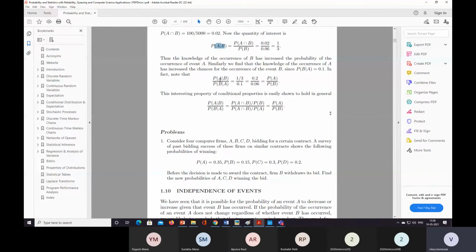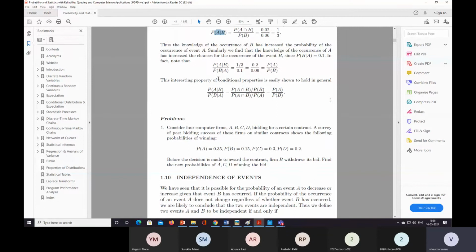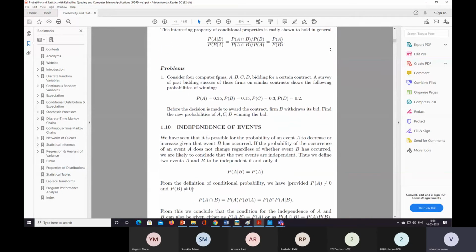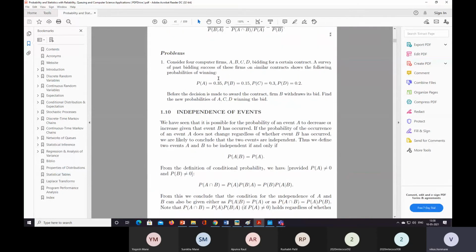Now we move to the next point, which is independence of events. We have seen that it is possible for the probability of an event A to decrease or increase given that event B has occurred.